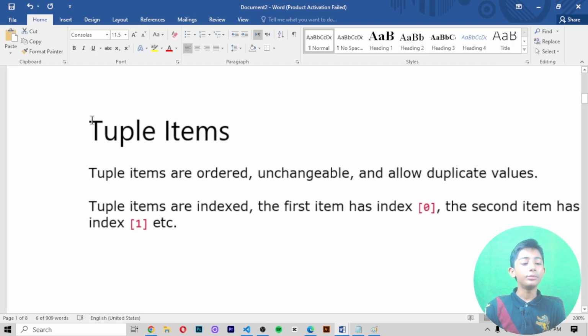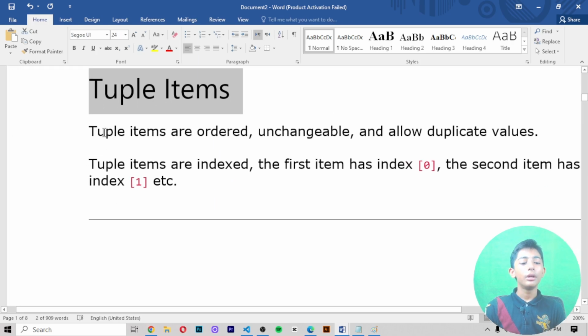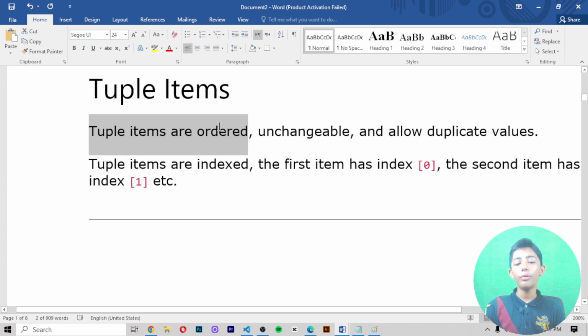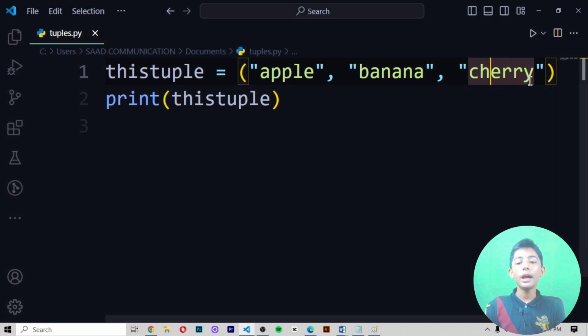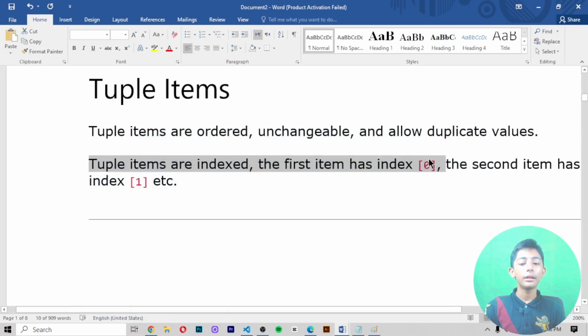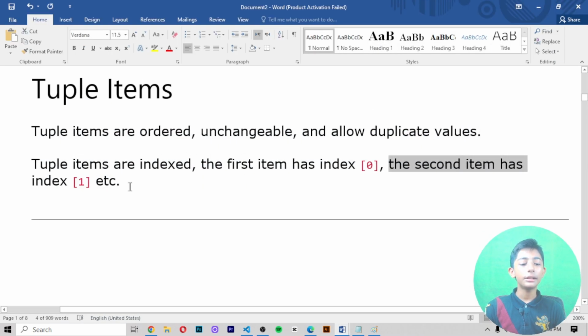Now, tuple items. Tuple items are ordered, unchangeable, and allow duplicate values. Tuple items are indexed. The first item has index 0. Like in this example, there are three items: apple has index 0, banana has index 1, and cherry has index 2. You must know these things. The second item has index 1, and so on.